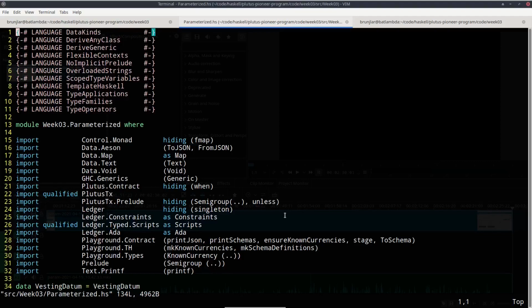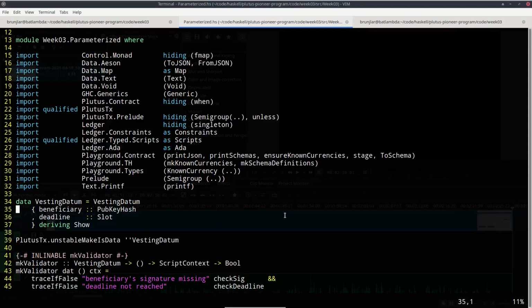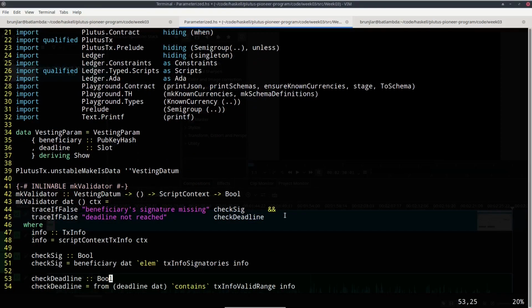So I made a copy of our contract in a new Haskell module that I called Wig3 parameterized. And now instead of putting this into the datum, I want to parameterize the script by it. So that means the name vesting datum is no longer appropriate. So let's change that to vesting param. And instead of using vesting datum here, we just use unit datum. So we have no interesting datum and we have no interesting redeemer.